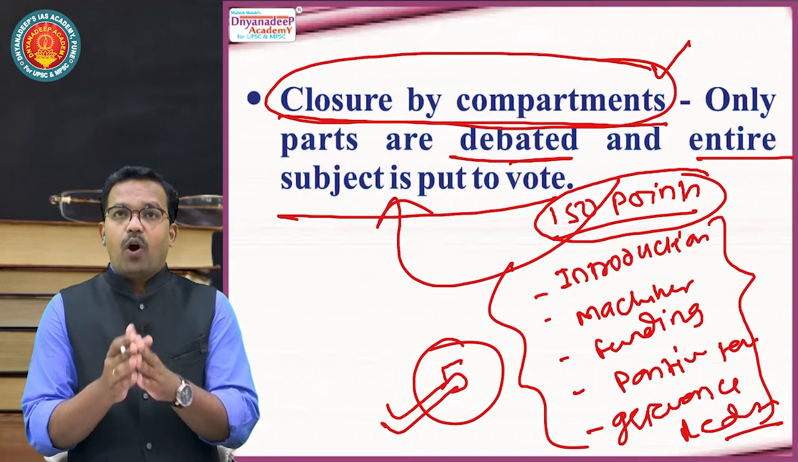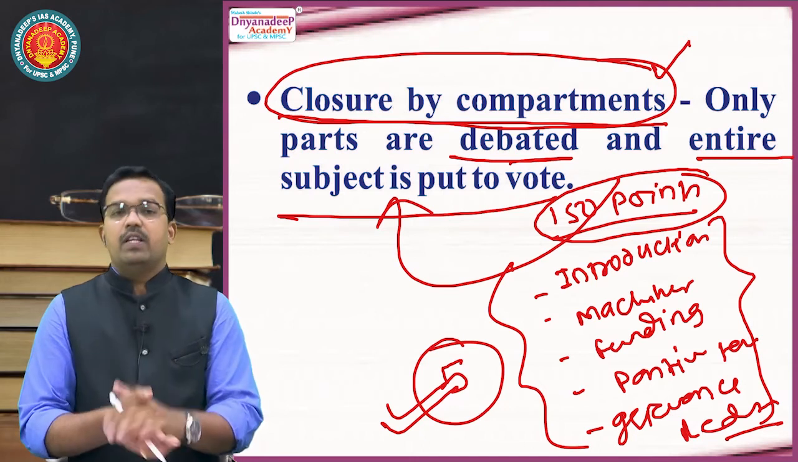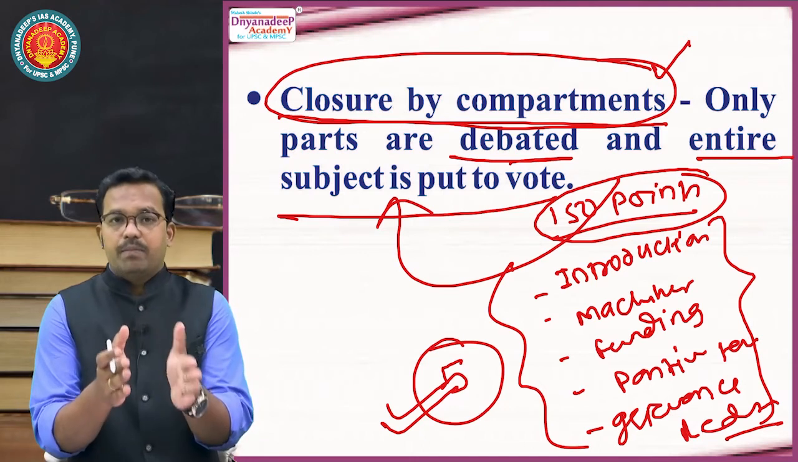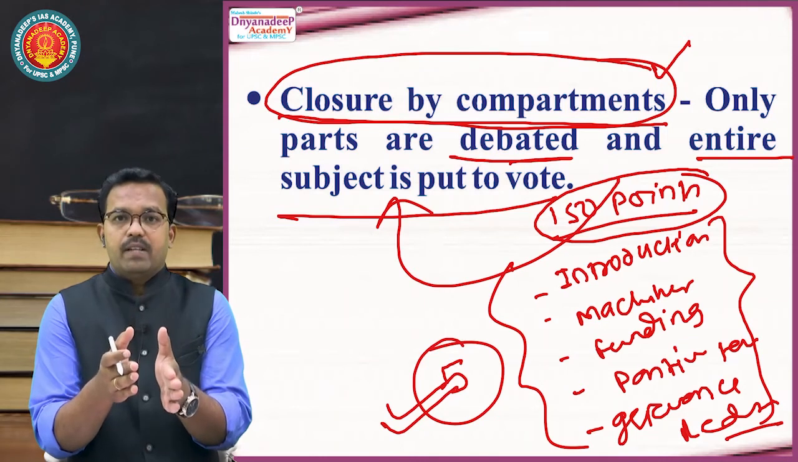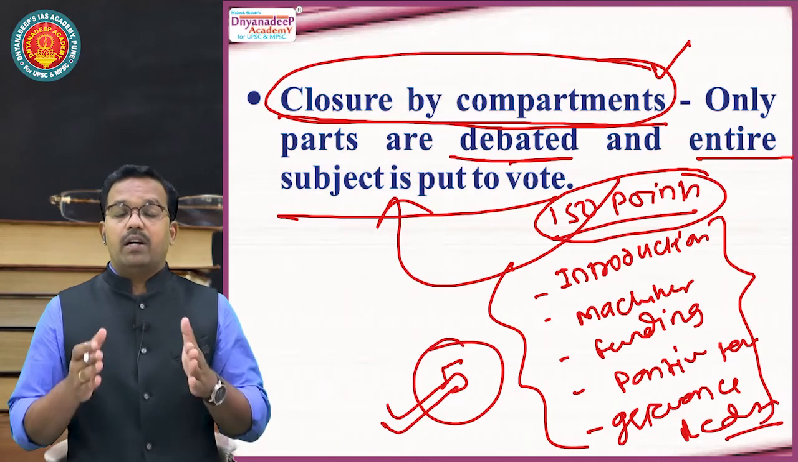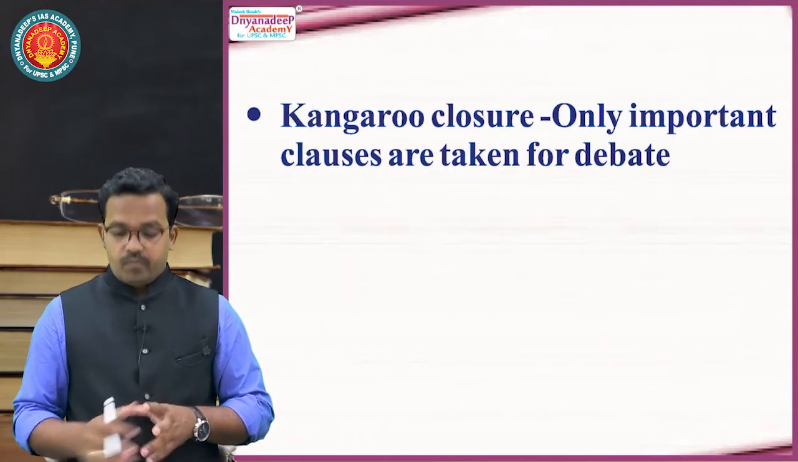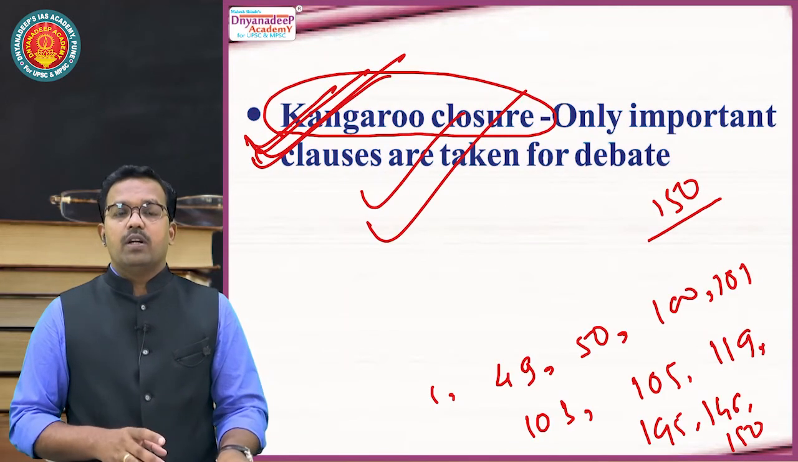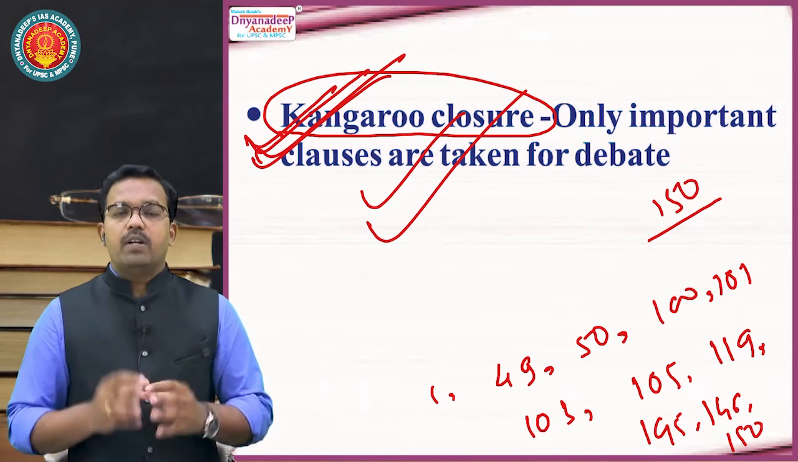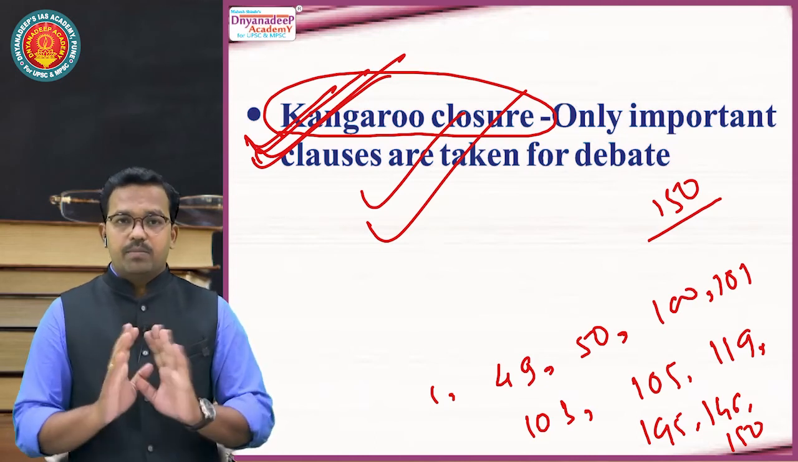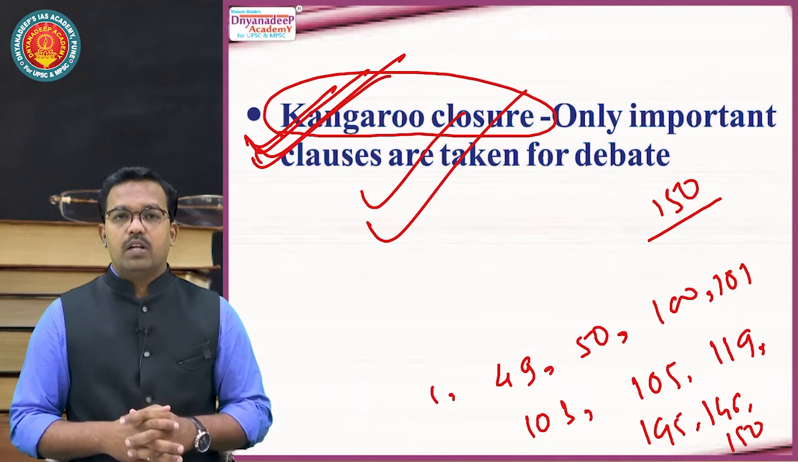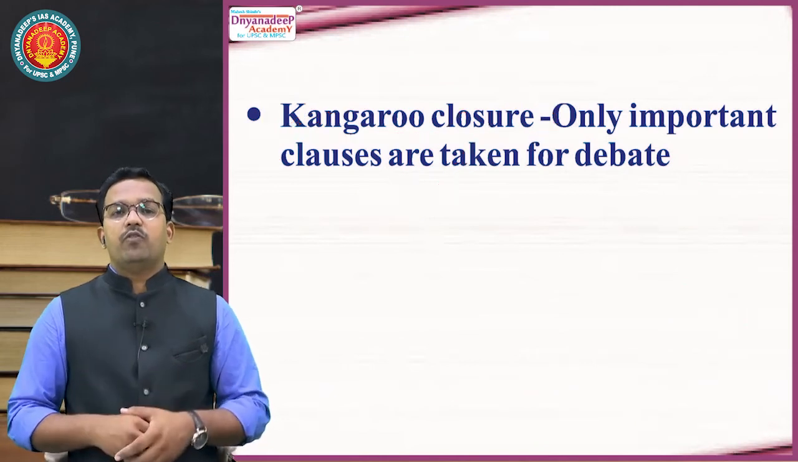Closure by compartment. Instead of discussing all subjects, these subjects are classified into compartments and only these compartments are discussed and put to vote. It is closure by compartment. Next one is kangaroo closure. In kangaroo closure, only important subjects are discussed. Other subjects are not discussed, and that entire bill is put for vote.